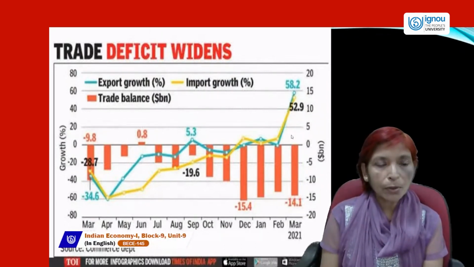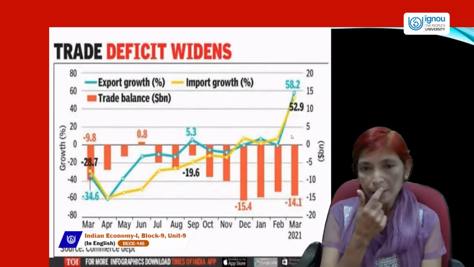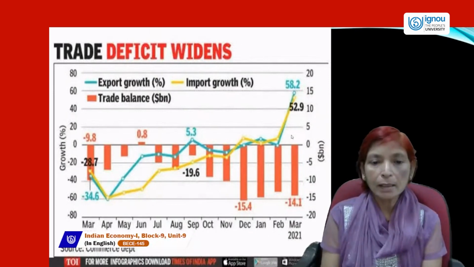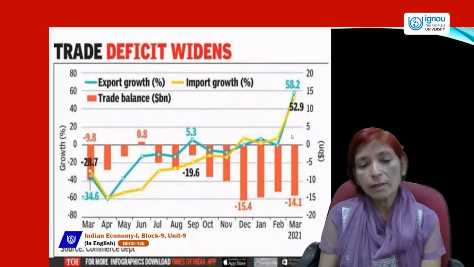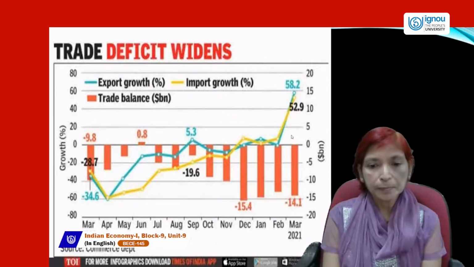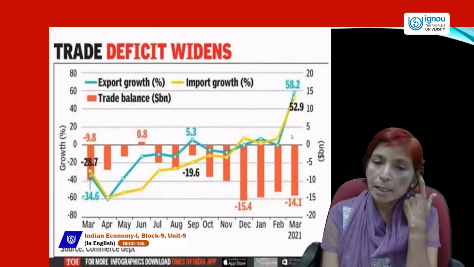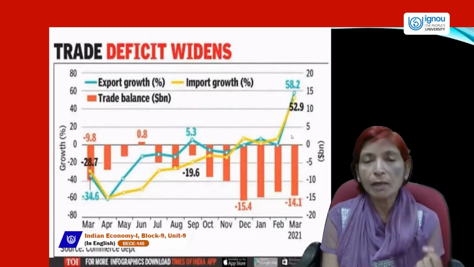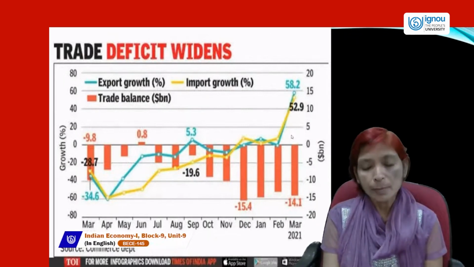Export growth is lowering, but the import growth, which is the yellow line, is increasing. If imports are increasing and exports are decreasing, then a trade deficit occurs and the trade deficit widens. This graph is showing the trade deficit, which is in an increasing trend. It means in India, balance of payment always remains unfavorable due to heavy imports and fewer exports.